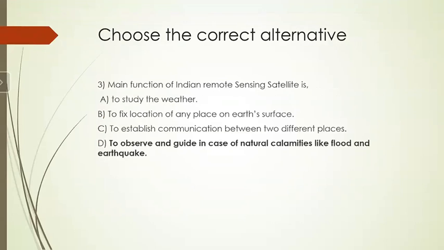Then main function of Indian remote sensing satellite is. So you have the 4 options: to study the weather, to fix location of any place on the Earth's surface, to establish communication between two different places, and to observe and guide in case of natural calamities like flood and earthquake. So this is the function of the Indian remote sensing satellite. Option D is the correct answer.